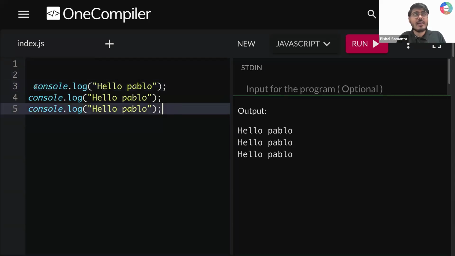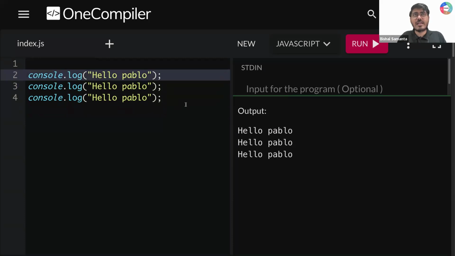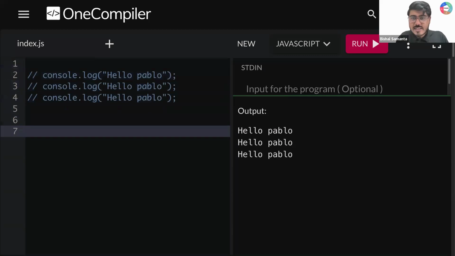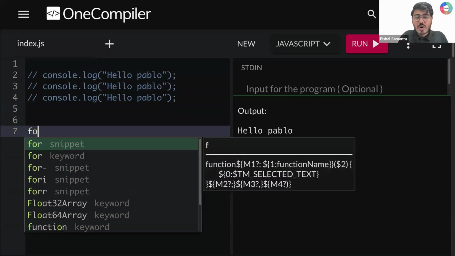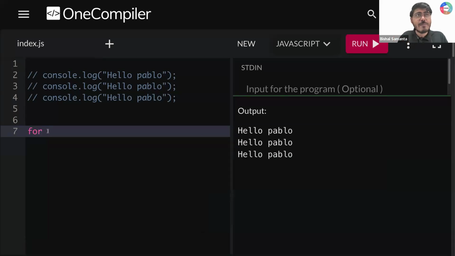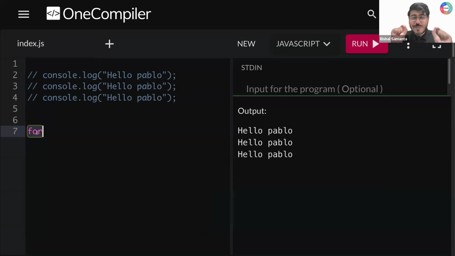Okay, so now let me share with you the fundamental topic, how we can write a loop in JavaScript. Okay, chalo. So guys, there are many ways you can write a loop in JavaScript, but today we are going to learn a very simple and easy and very powerful way of writing a loop, which is called for. So we are going to learn how I can run a for loop in JavaScript. Can you all type for me, guys? This is a keyword in JavaScript. Remember, a reserved keyword in JavaScript, which helps you write a loop inside your JavaScript program.